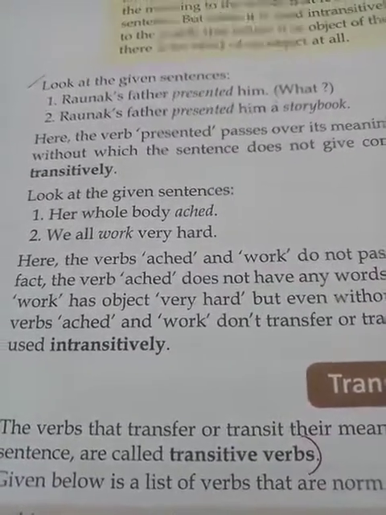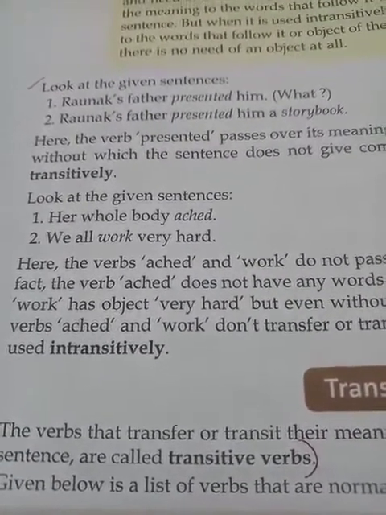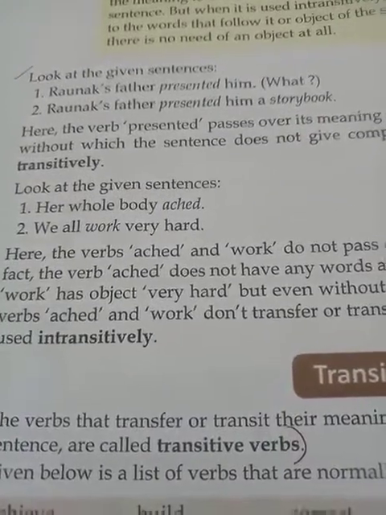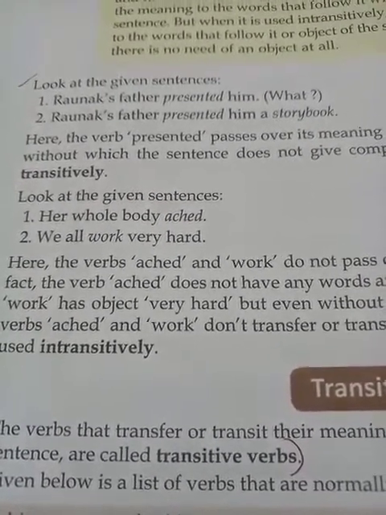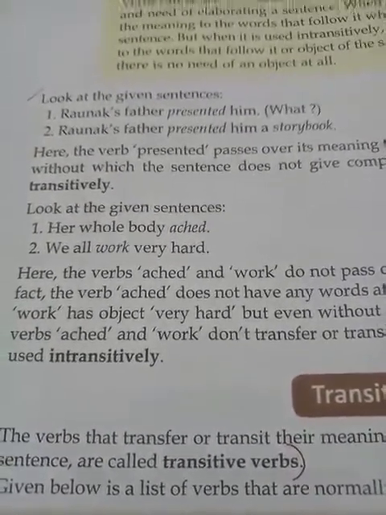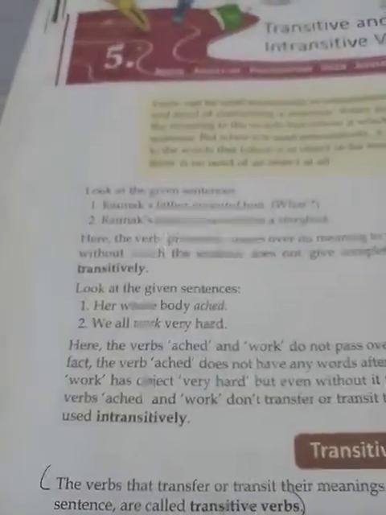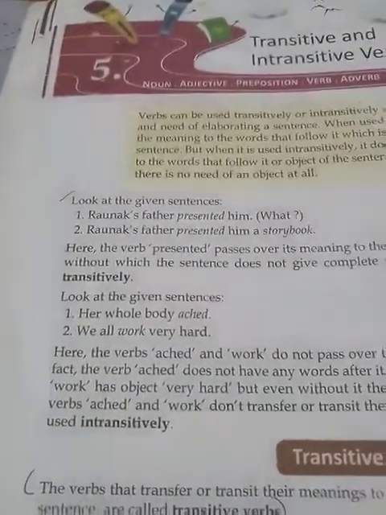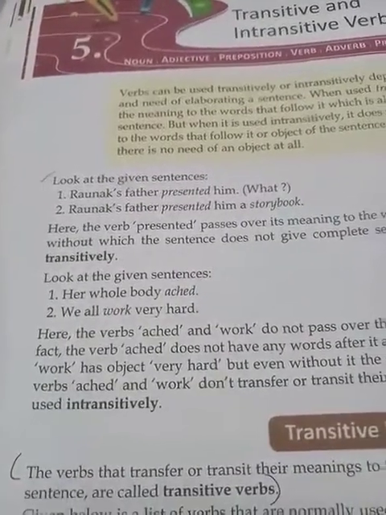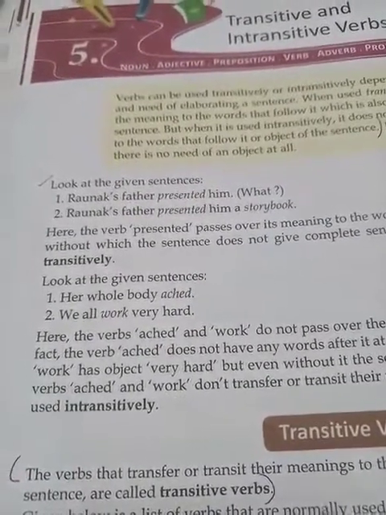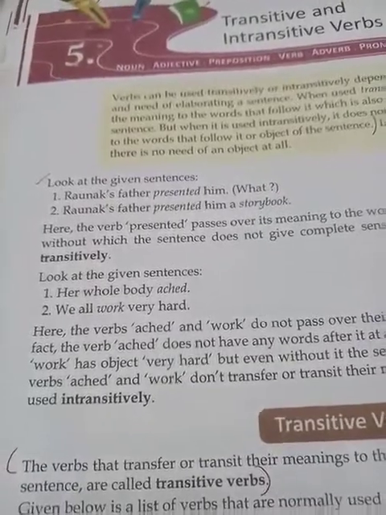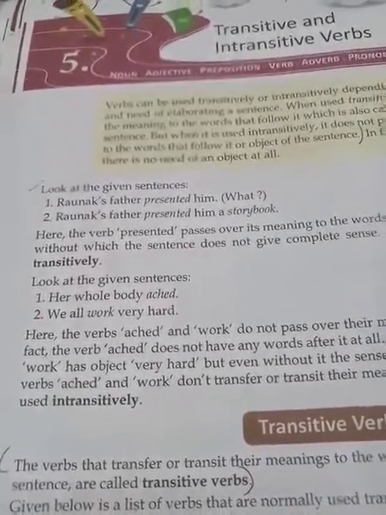Her whole body ached. And the second one, we all work very hard. In these two examples, the verb in the first is ached and in the second the verb used is work.